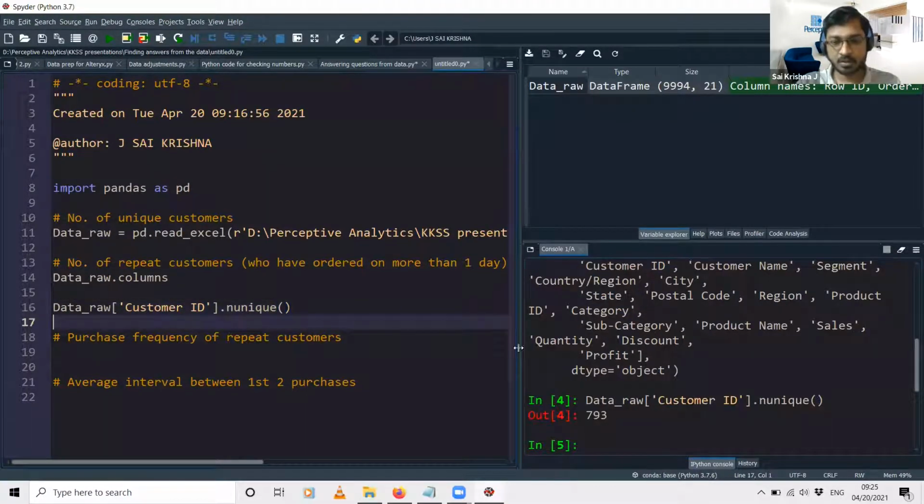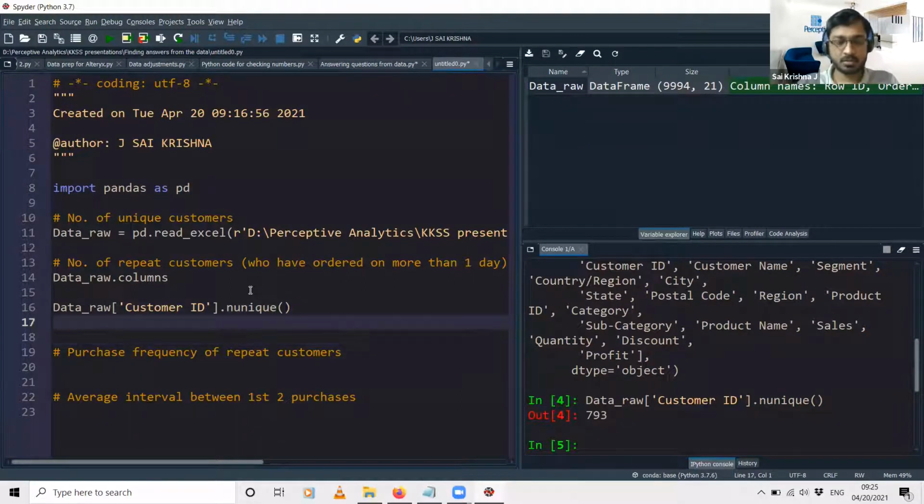I will press F9. This gives me a value of 793, which is to say that there are 793 unique customers in the data in total. Now, out of these 793 customers, we need to find out how many have made repeat purchases. So I will create a new table. I will say table underscore number of purchases is equal to.